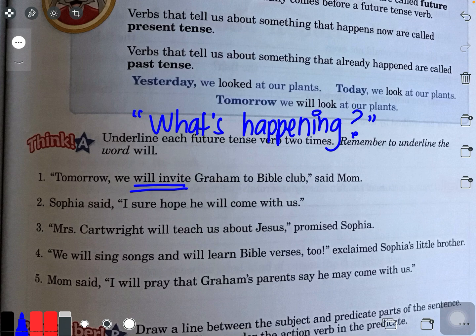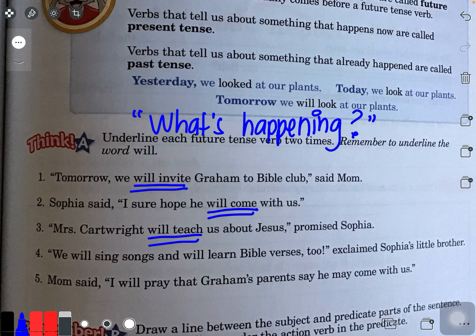Sophia said, I sure hope he will come with us. So what's happening? Well, he will come, hopefully. Number three, Mrs. Cartwright will teach us about Jesus, promised Sophia. So what's happening here? What is Mrs. Cartwright going to do? She will teach.